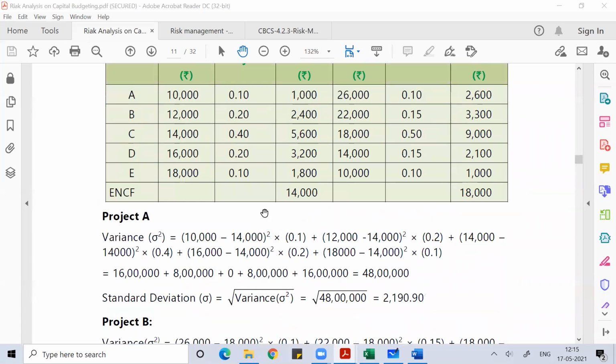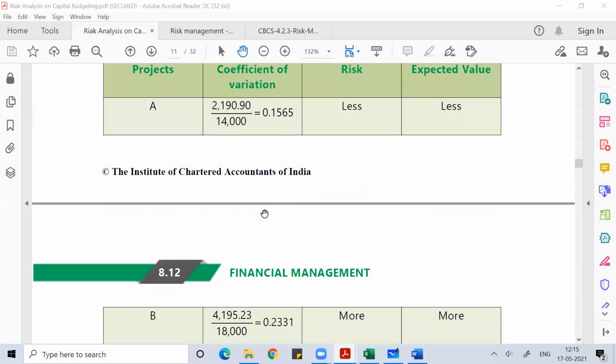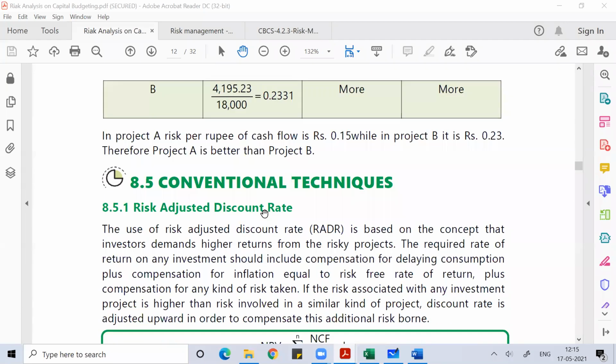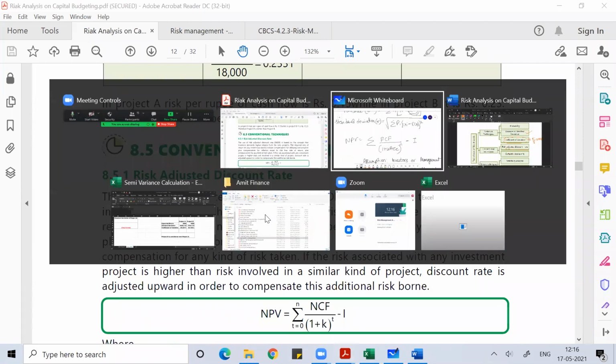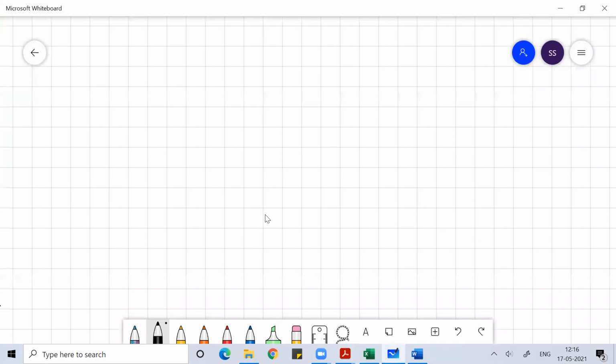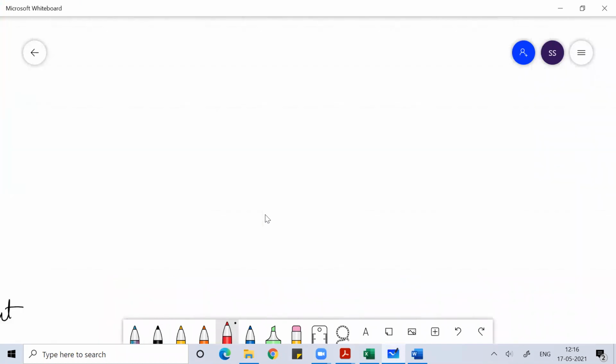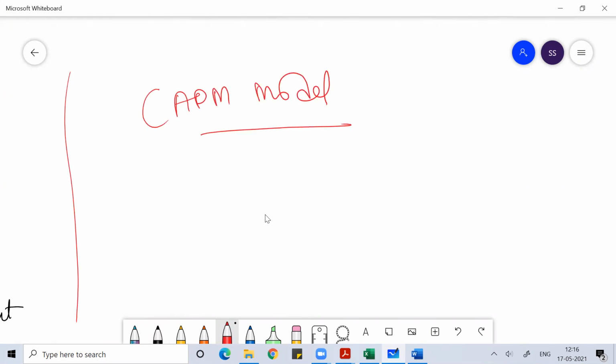So in WACC, we only considered two important parameters, which involve raising money by equity or debt, which we call cost of equity and cost of debt. But altogether, the risk parameters can be much bigger than that. You can have a single factor risk model, or you can have a multiple factor risk model. There's a model called the CAPM model. You'll probably study about this model in future.